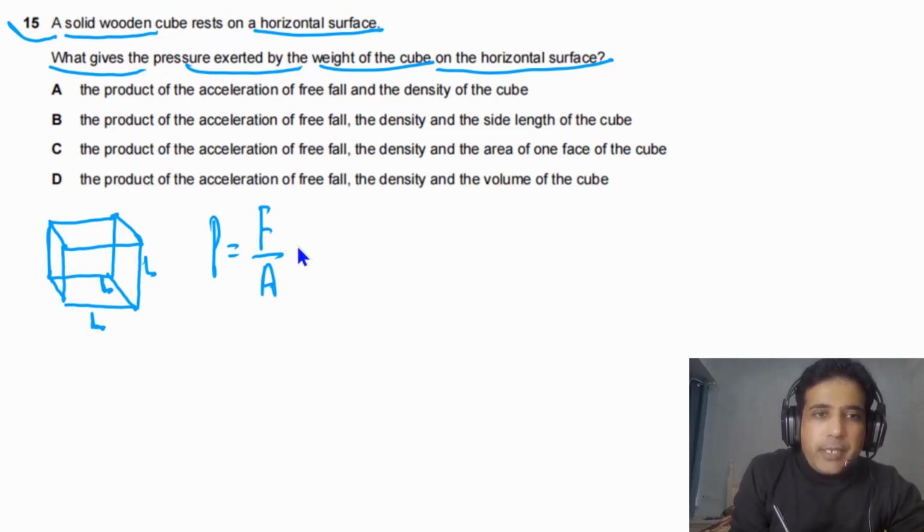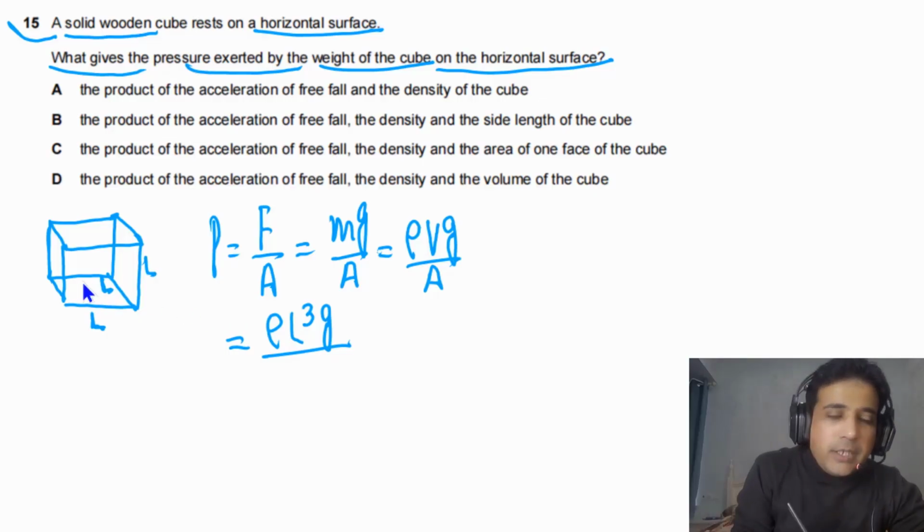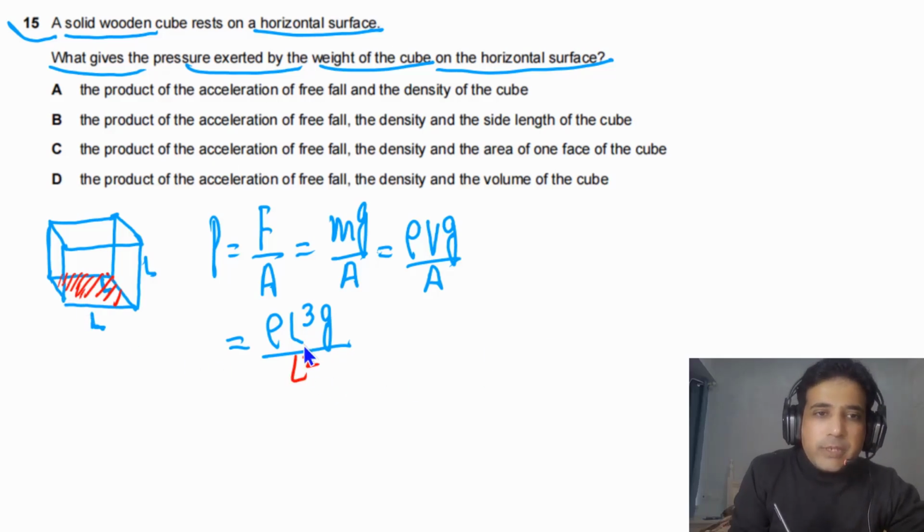So F over A. F in this case is equal to the weight of the cube. So we can say mg over A. And the mass of the cube we can write down in terms of density and volume. So we can say density times volume times g divided by A. But we need to understand the volume of this cube. The volume of this cube is simply L cube, times g. And cross-sectional area means this area in contact, and this area is equal to L square. So simply we can cancel this L square with this L cube. So we will get rho L times g. And this is the value of the P.